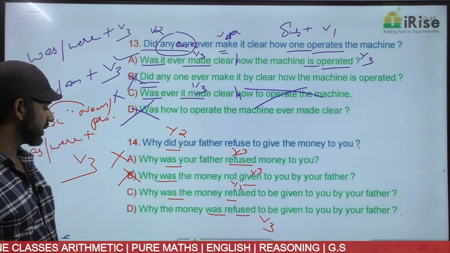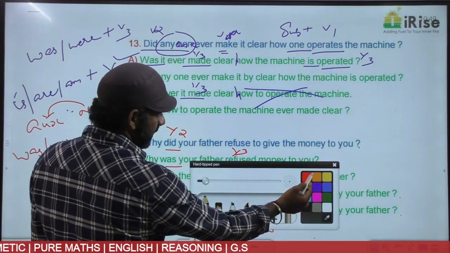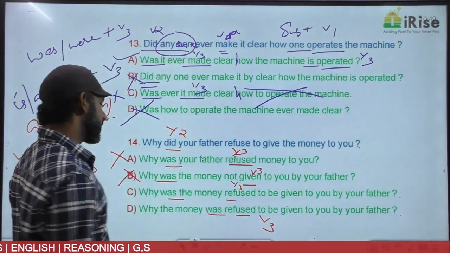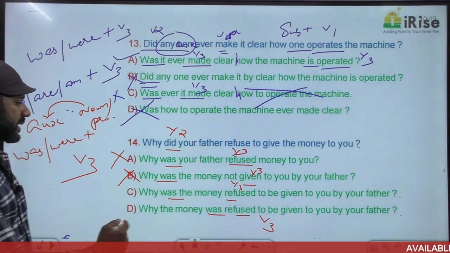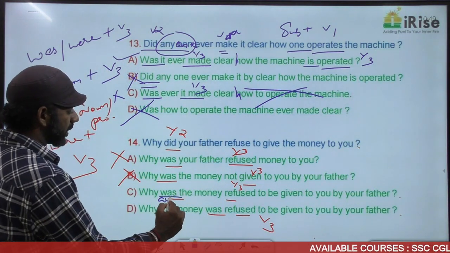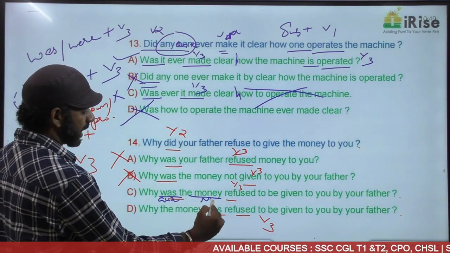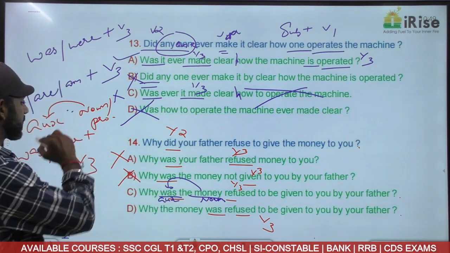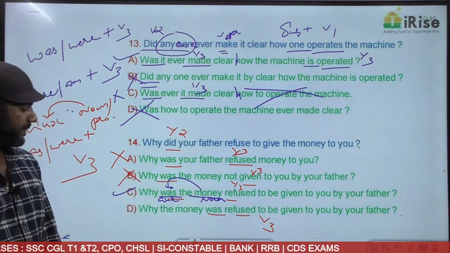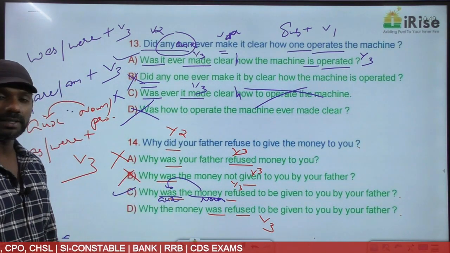Now come to option C. Why was the money refused to be given to you by your father? Was is the auxiliary verb here. Money is the noun. The auxiliary verb is coming before the noun. Grammatically correct. Interrogative sentence.